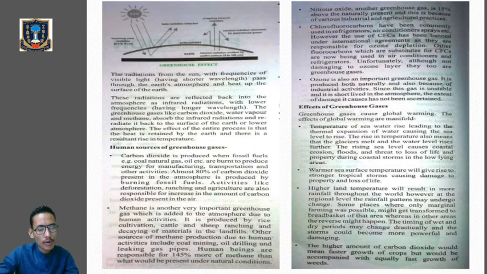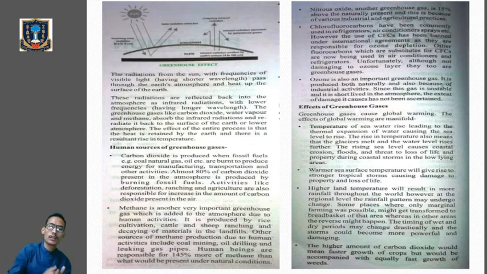The effects of global warming are many. Number one, temperature of seawater will rise, leading to the thermal expansion of water, causing the sea level to rise. The glaciers will melt and it will lead to a further rise in the water level. The rising sea level causes coastal area flooding and threat to loss of life and property during coastal storms in the low-lying areas.